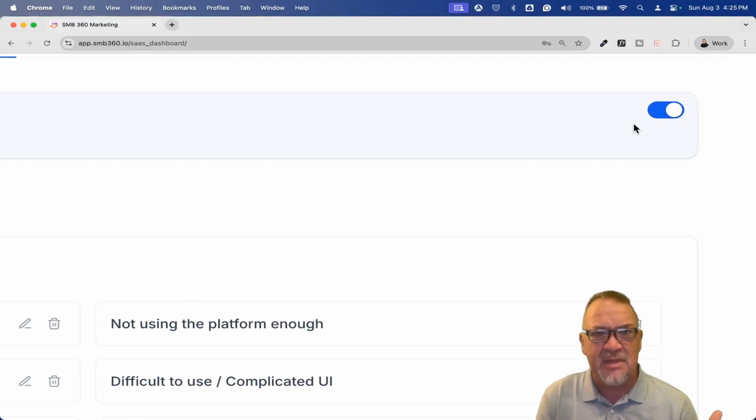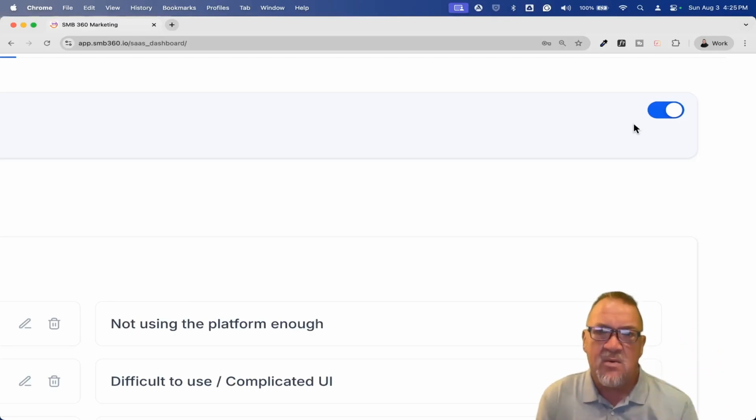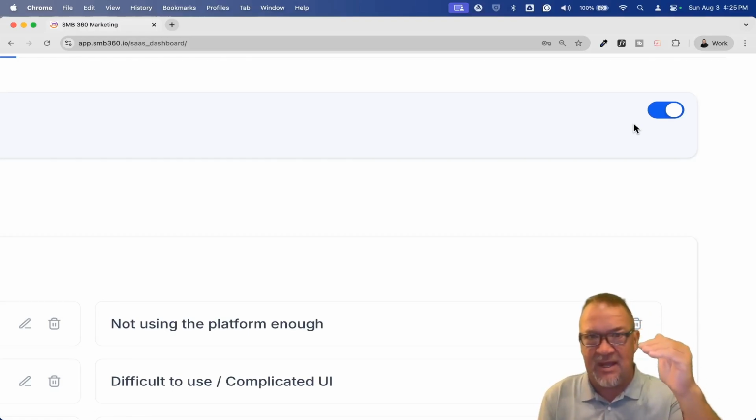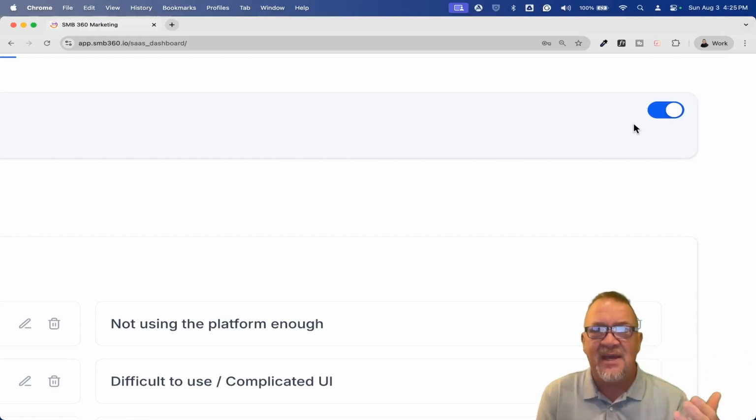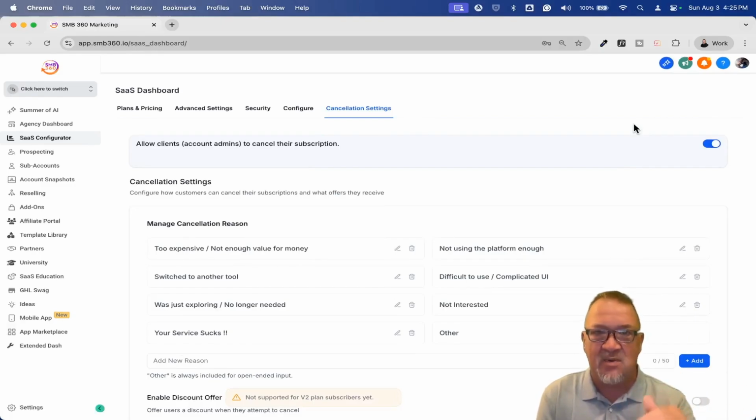Now, if you're going to be doing that, then I don't see any reason why you shouldn't include the ability to have somebody be able to cancel their account. Likewise, you should also give the ability to upgrade the plans from one plan to another plan within the same category group inside of the SaaS configurator. So if they're at the lowest plan and they want to go up to the highest plan, who are you to say no? Why make it harder for them to do that when you could just simply give them permissions inside the SaaS configurator to go up and so forth? So those are just my opinions about setting up the cancellations as well as the upgrades.